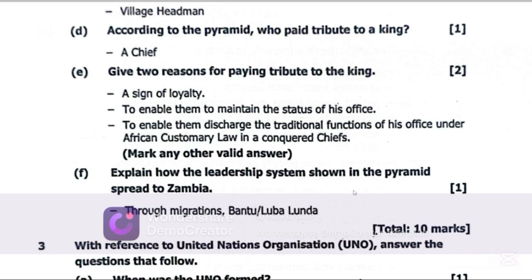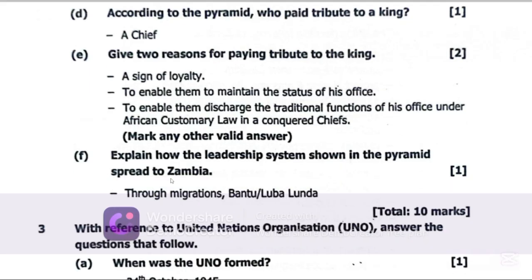Let's get to civics. Question 3 is the civics question, always as per tradition. Question 3 says, with reference to the United Nations Organization, UNO, answer the questions that follow. When was the UN formed? I love this date because it reminds me of Zambia's independence, because it was on the same day Zambia gained independence that the UN organization was formed, except the year.